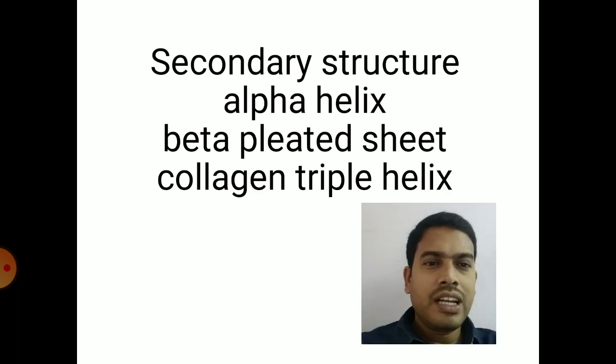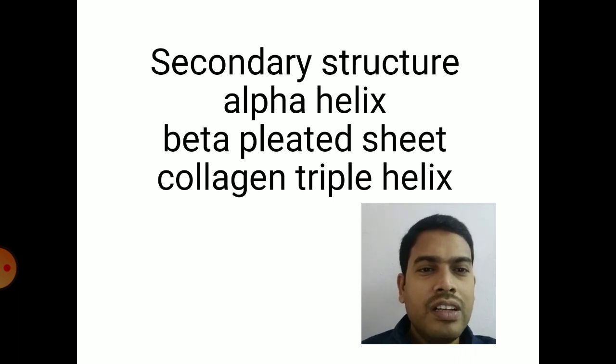So secondary structure, apart from peptide bond, is especially stabilized by hydrogen bonding. The hydrogen bond has the strength of 1/10 of a covalent bond. So that hydrogen bond plays an important role in structural stability in secondary structure. Secondary structure is of three types: alpha helix, beta pleated sheet, and collagen triple helix. All these structures are stabilized by hydrogen bonding.